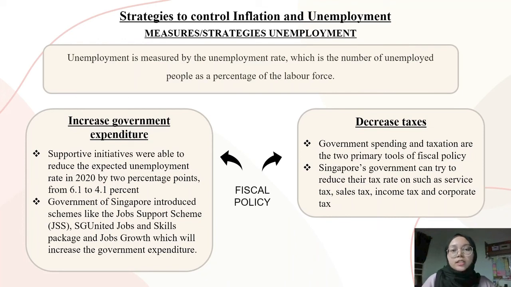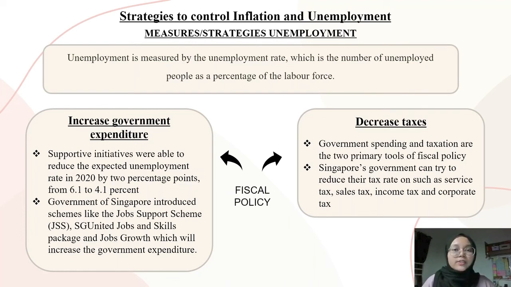There are two fiscal policies, which are increasing government expenditures and decreasing taxes. For the increased government expenditure, supportive initiatives were able to reduce the expected unemployment rate in 2020 by 2 percentage points, from 6.1 to 4.1%. The Government of Singapore introduced schemes like the Job Support Scheme (JSS), SG United Jobs and Skills Package and Jobs Growth, which will increase government expenditure.